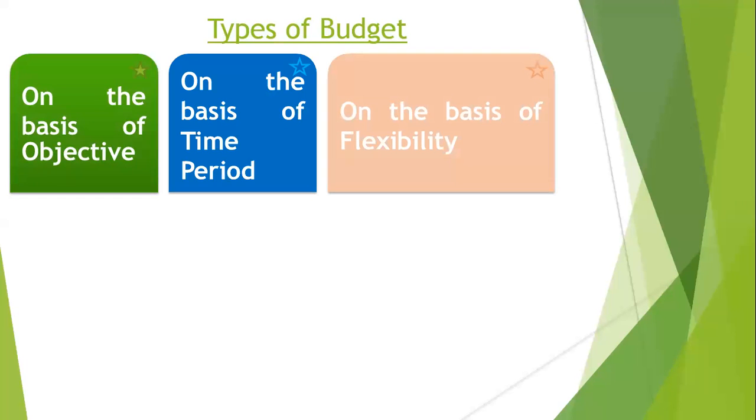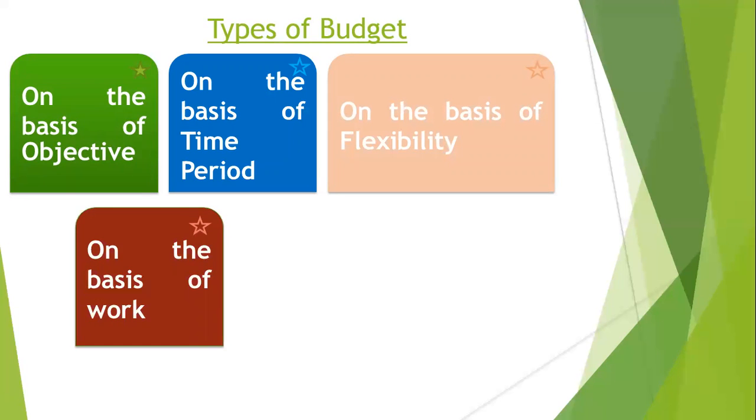Number 3 is on the basis of flexibility. Whether the budget is flexible or not. On the basis of flexibility means whether we can change the budget afterwards or not. That depends on the flexibility of the budget. So our third type of budget is on the basis of flexibility.